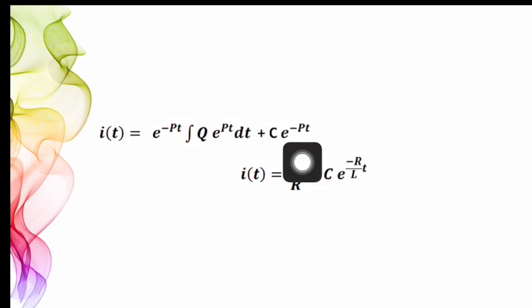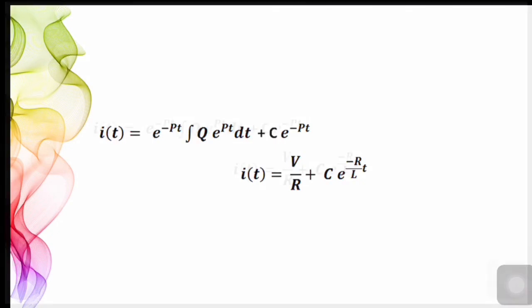By substituting the values of p and q, we get i of t as V by R plus c e raised to minus R by L into t, where c is the constant of integration. For finding out the value of this c, we are going to apply initial condition.